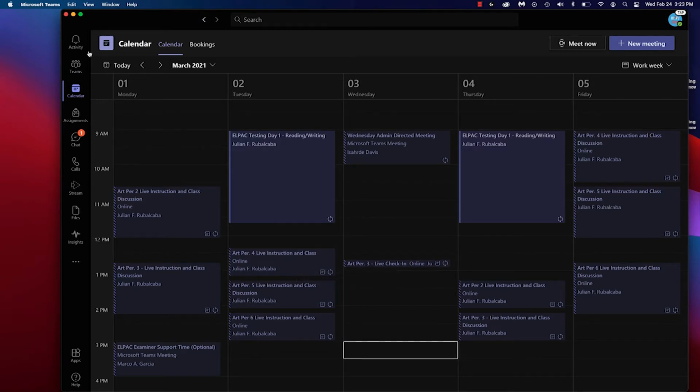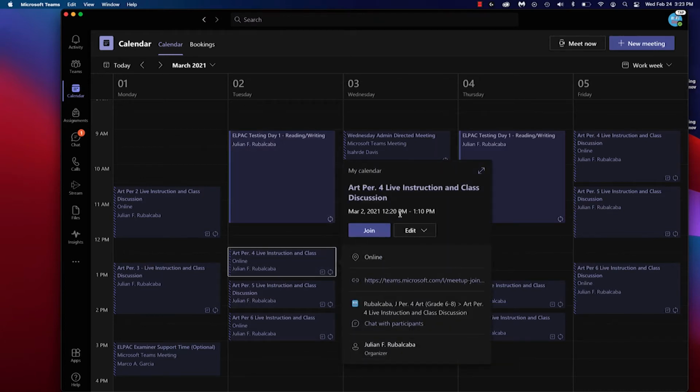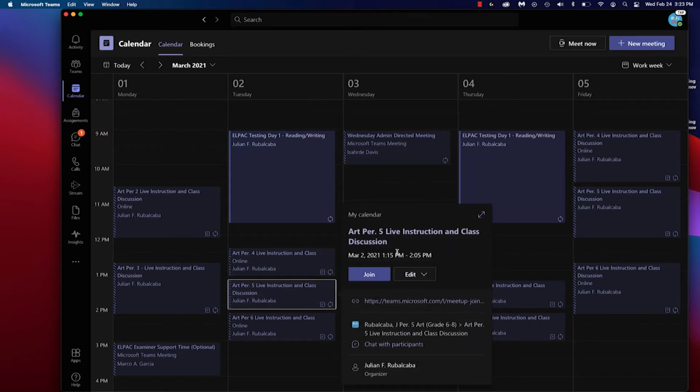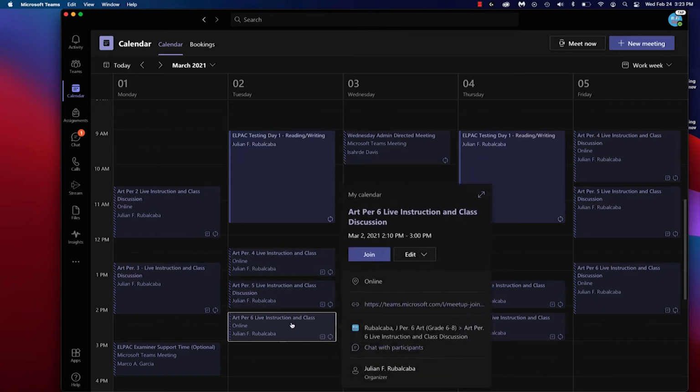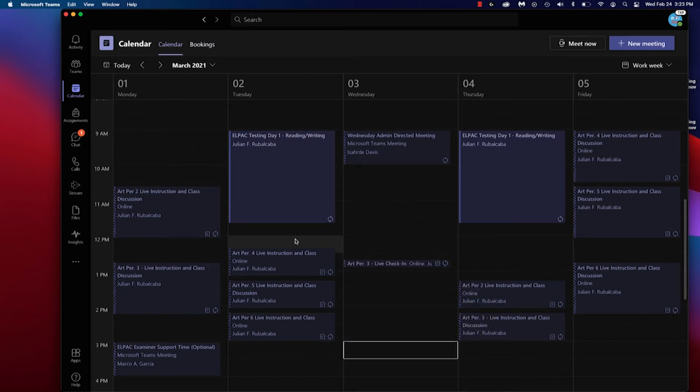Again, you can go to Teams, click on calendar, and you'll see some schedule changes here. Your 4th period would start at 12:20 and go to 1:10. Your 5th period will start at 1:15 and go to 2:05. 6th period is 2:10 to 3 p.m. So it's going to go all the way to 3 p.m. It's not the same schedule that we normally have. It'll just be pushed later in the day, for 50-minute sessions.